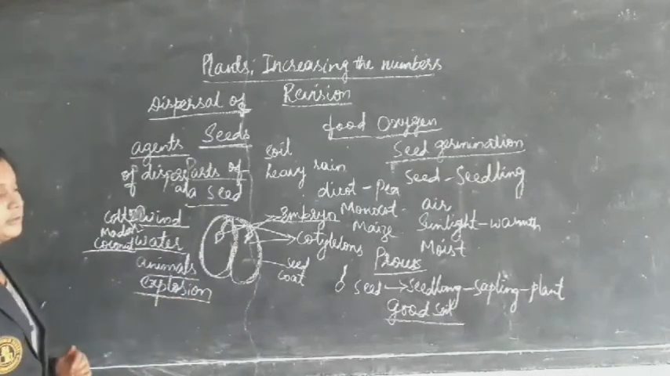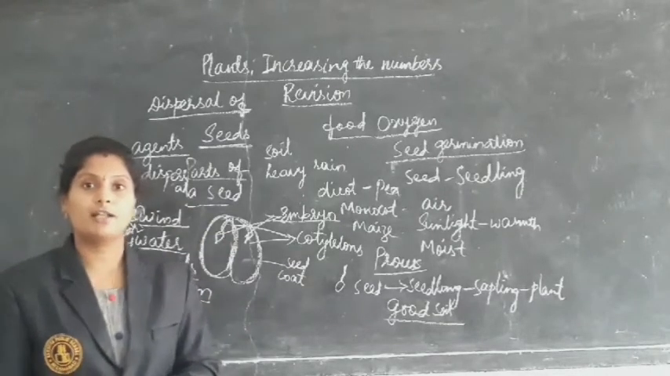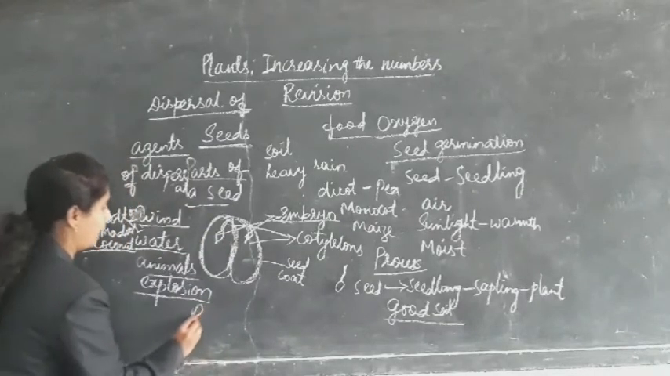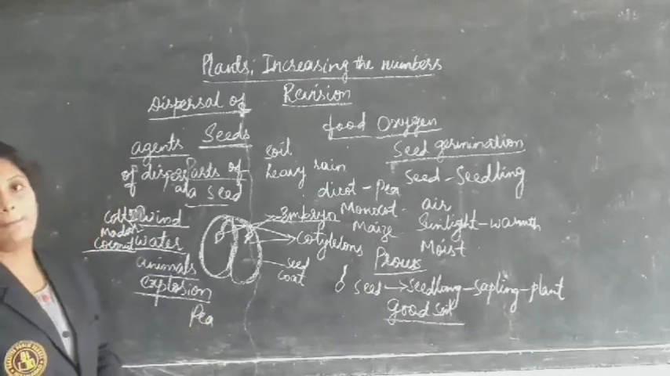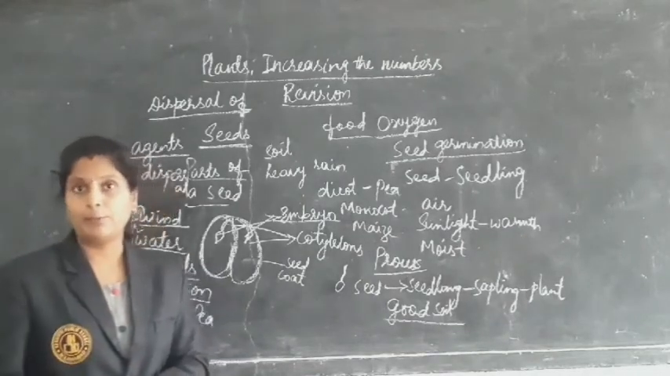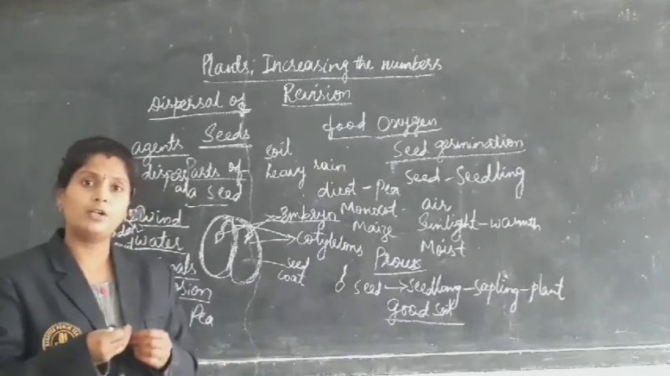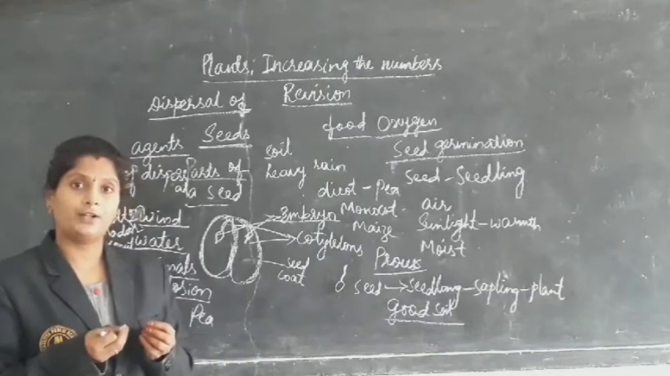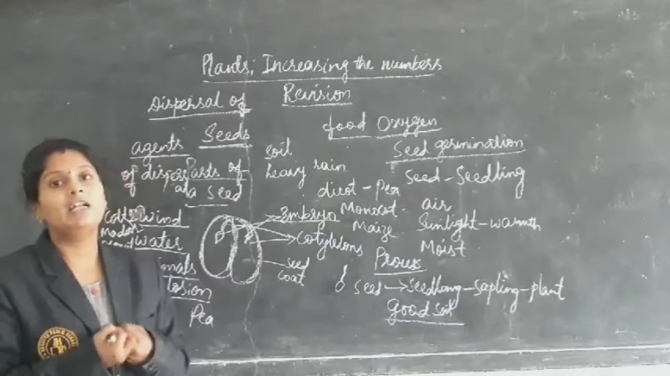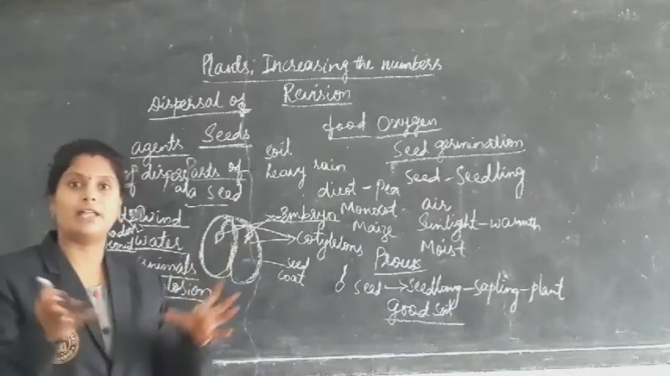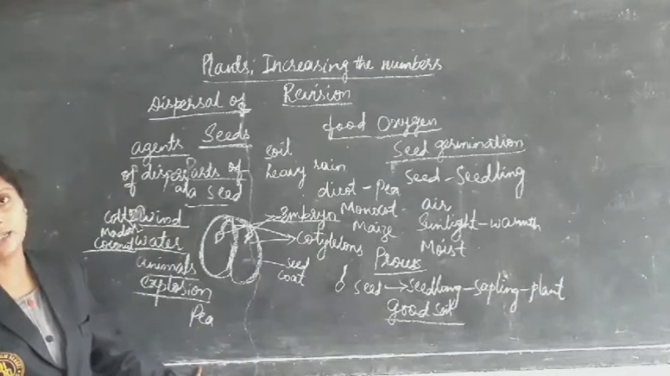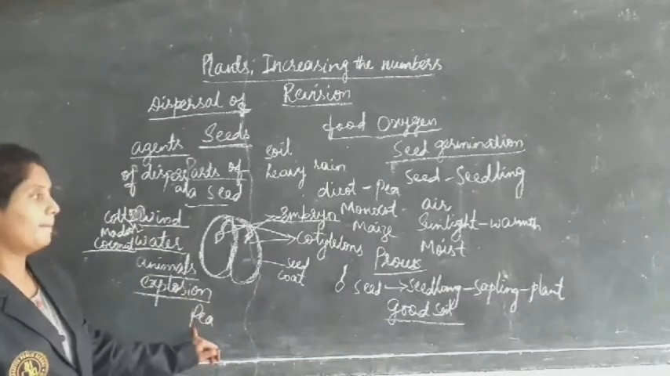And coming to explosion, take the example of a pea plant. The pods growing on that plant become very old, and because of internal pressure they burst by themselves. That we call explosion. Example: pea.